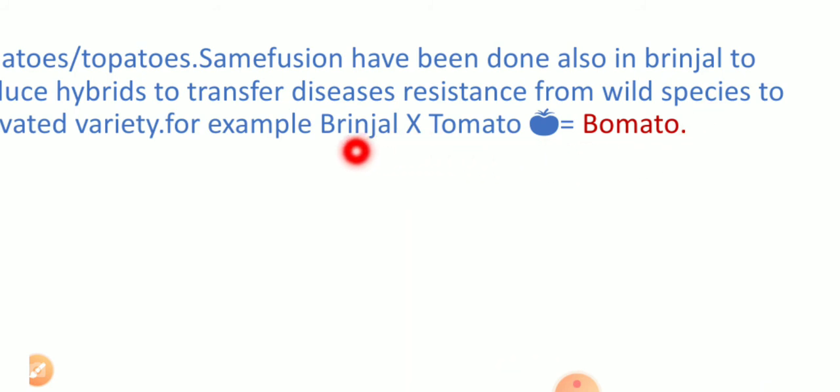This was basically done because of the transfer of some of the resistance genes which are present in the wild variety of this plant, and that we enter in the tomato. So it was successfully developed by Melchers.